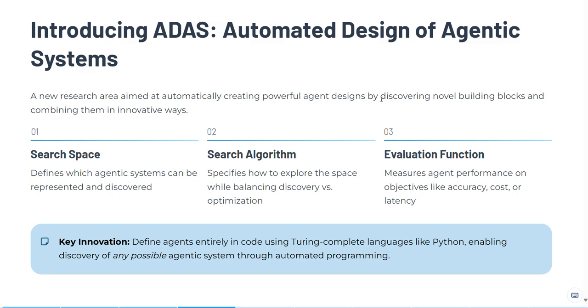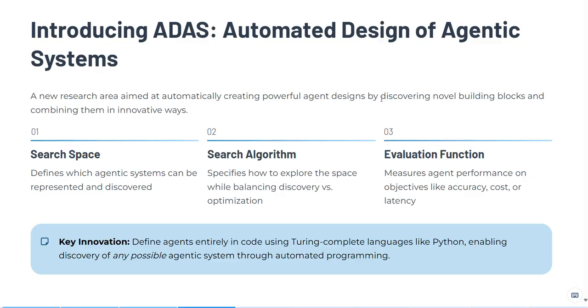So now, introducing the ADAS framework. The authors proposed ADAS, which is automated design of agentic systems, as a new research direction. The goal is to automatically create powerful agent designs by searching over the huge space of possible workflows and discovering new building blocks along the way. They organize ADAS into three classic components. The first is the search space. This defines what kinds of agents are even representable. If you restrict your space too much, you'll never discover interesting agents.